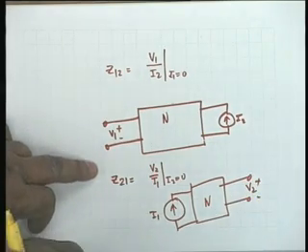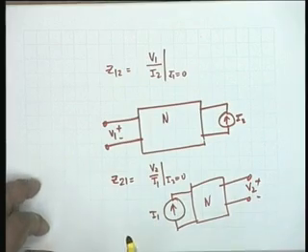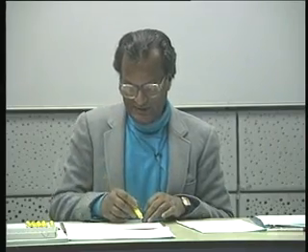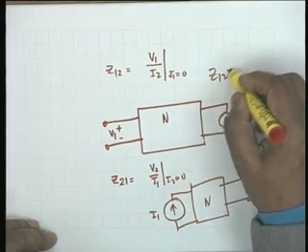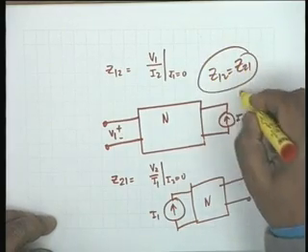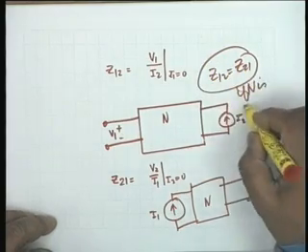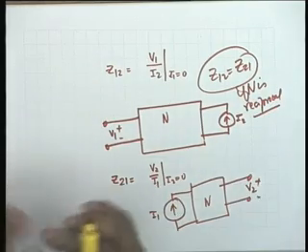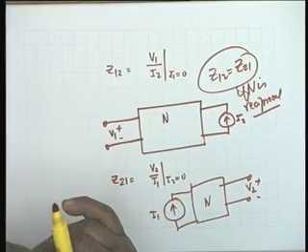If the network N is reciprocal, then the reciprocity theorem says that these are reciprocal situations, and therefore Z12 should be equal to Z21 if N is reciprocal. We are, to start with, considering only reciprocal networks.